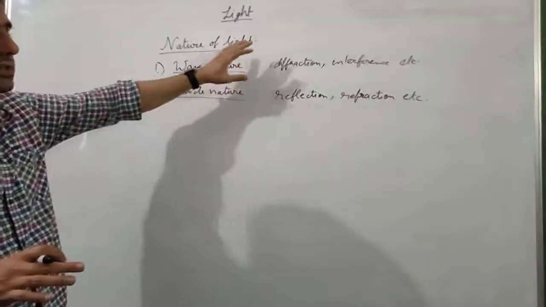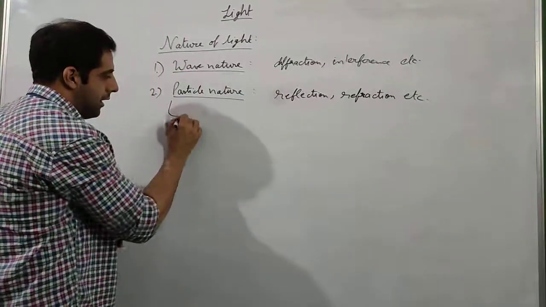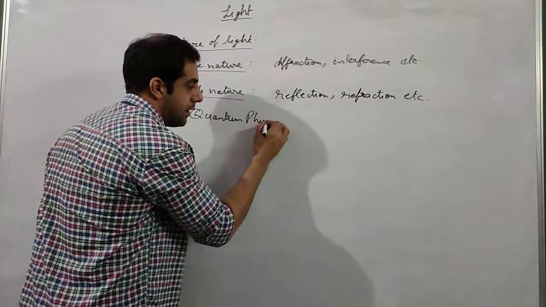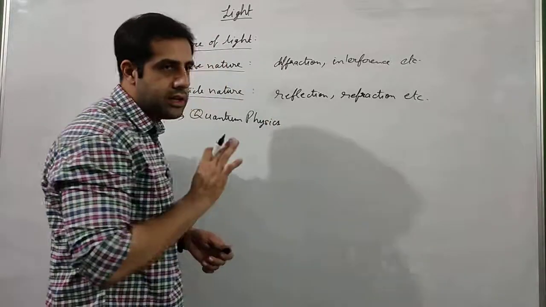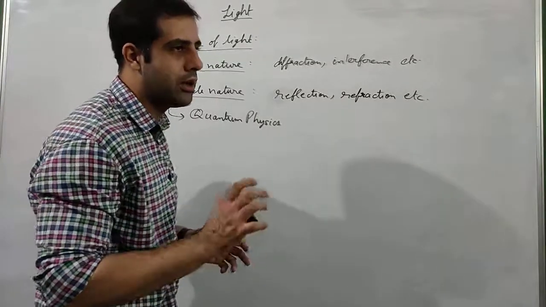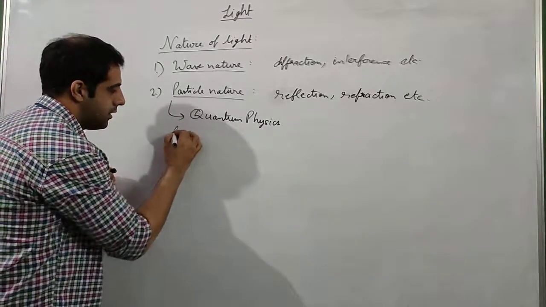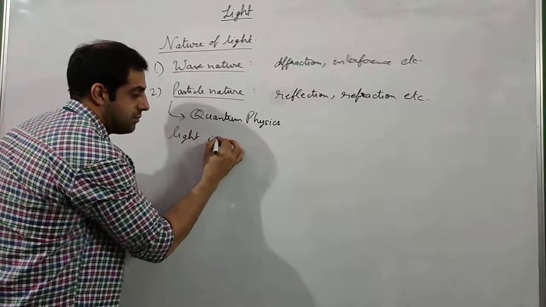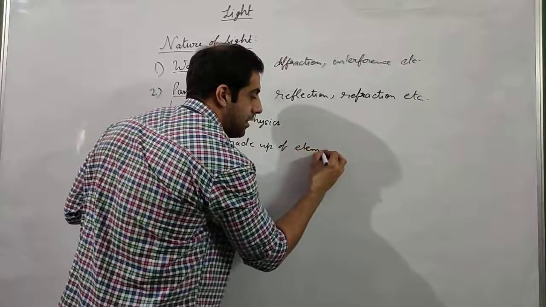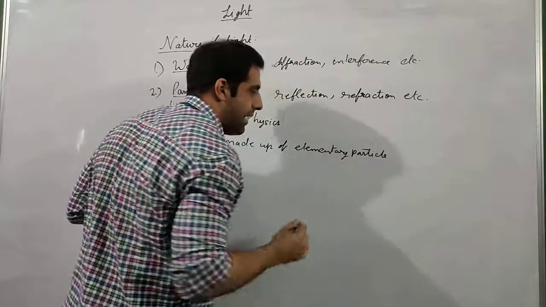Wave nature is easy to understand. That has no problem. Particle nature is a bit complicated because it goes into the area of something called quantum physics. We are not going to study quantum physics. It's a very new part of physics and it is very complicated. It's way beyond our syllabus. But what this says is that light is made up of certain elementary particles.